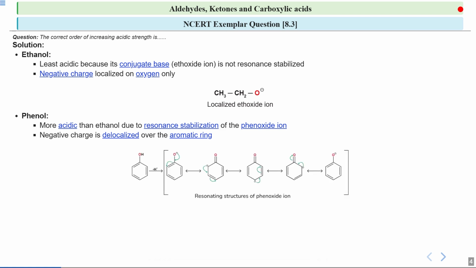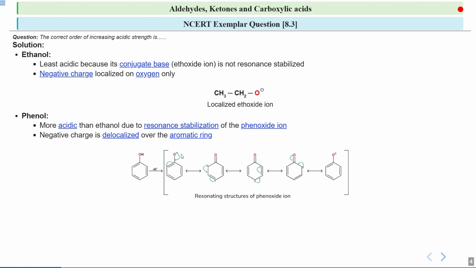If we look at these resonating structures of phenol, this is phenol in which a hydroxyl group is attached to the aromatic ring. When this phenol loses a proton, it gives you the corresponding phenoxide ion. And if you see, this negative charge on oxygen is not localized. It is delocalized into the aromatic ring, and you can see the resonating structures.